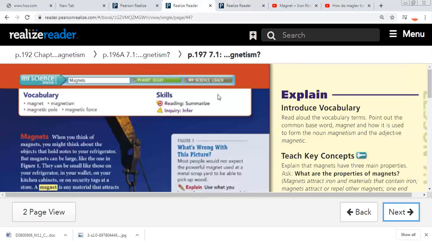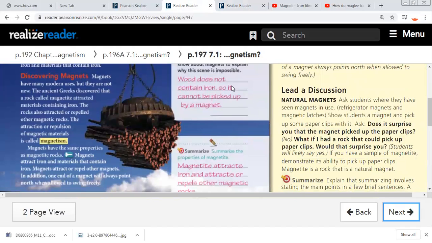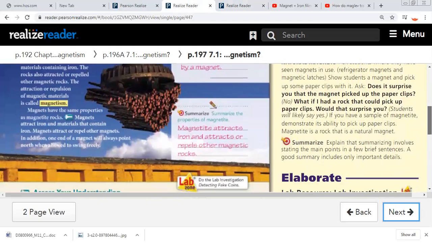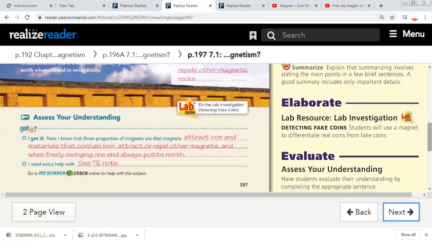But this scene is impossible because wood does not contain iron, so it cannot be picked up by a magnet. Please write the answer in your book. Summarize the properties of magnetite: it attracts iron and attracts or repels other magnetic rocks. These are the properties of a magnet.